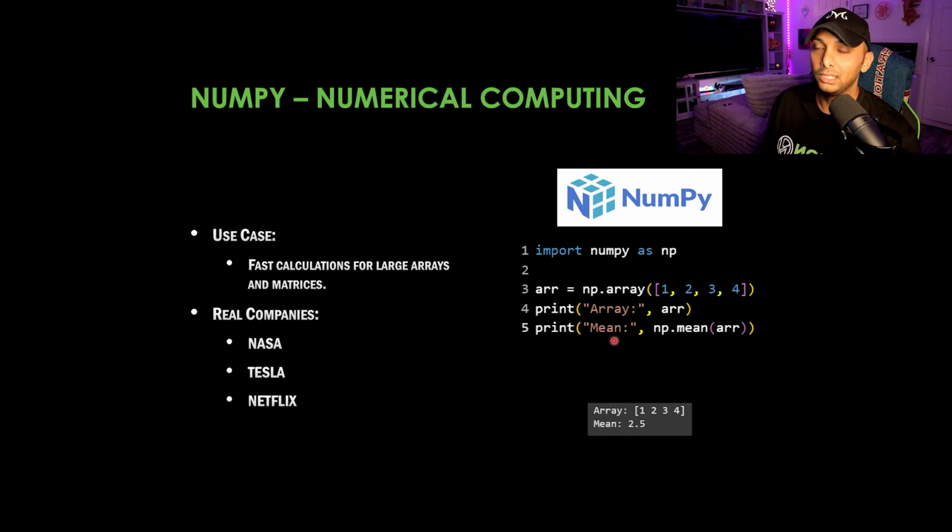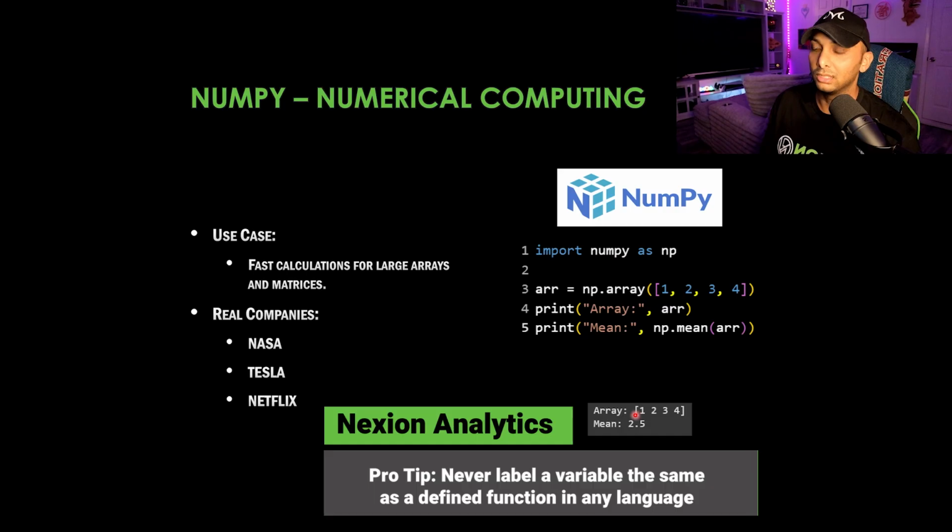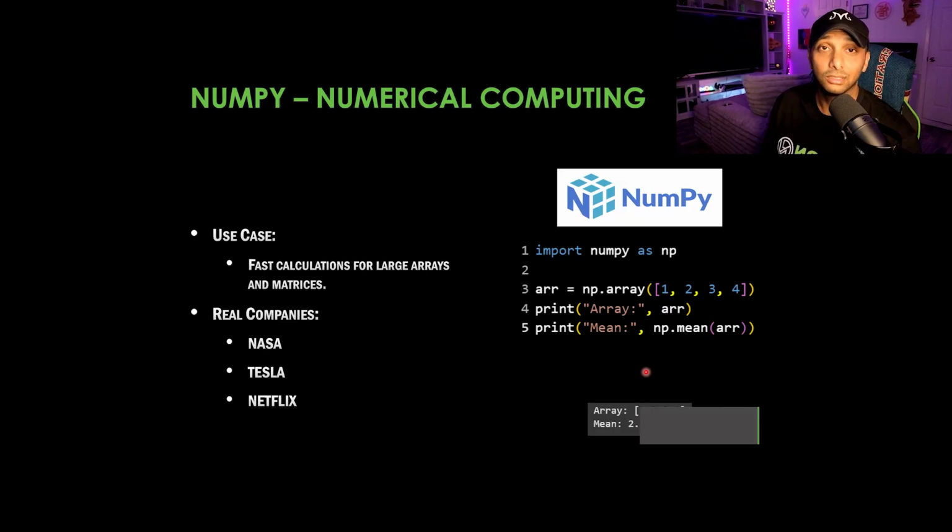And then print the mean, and the mean is going to be based upon the array variable that we made on line 3. So our output is going to be array 1 to 4, and then mean is going to be 2.5. Now just imagine what Tesla does on a daily basis and NASA and think about the endless opportunity and possibility there really is there.